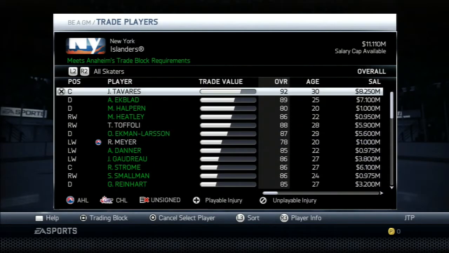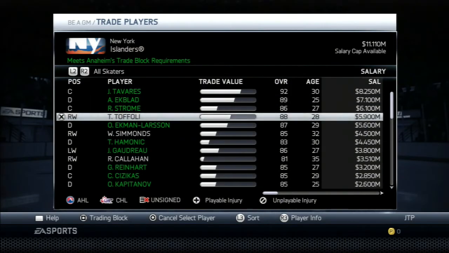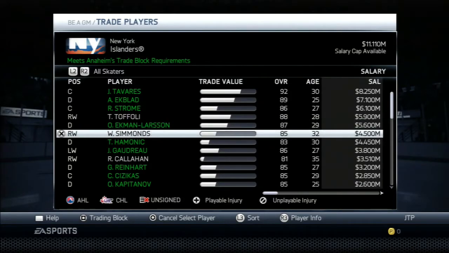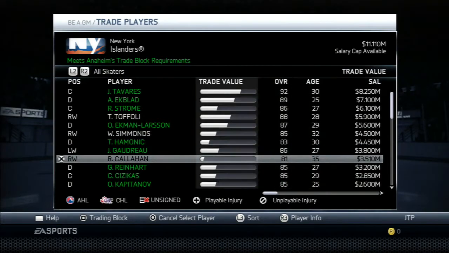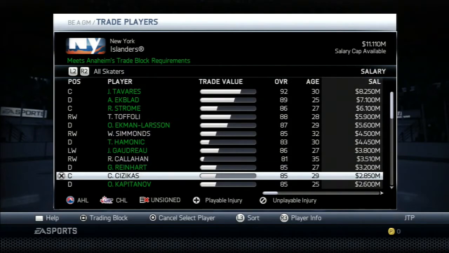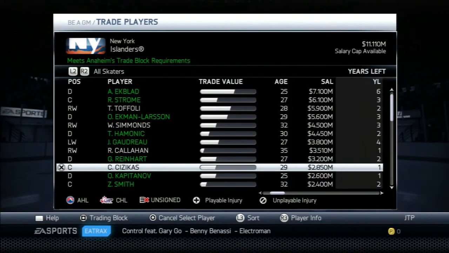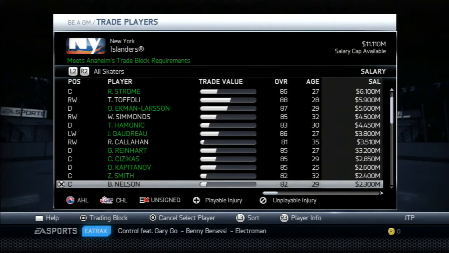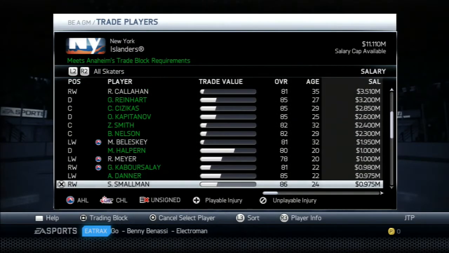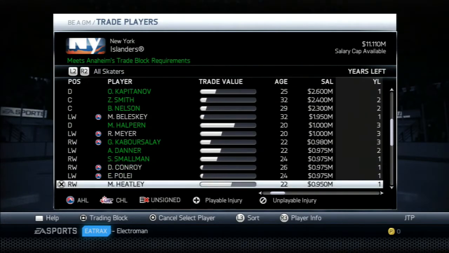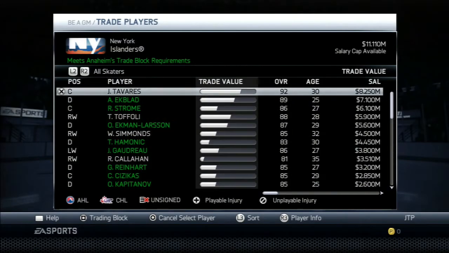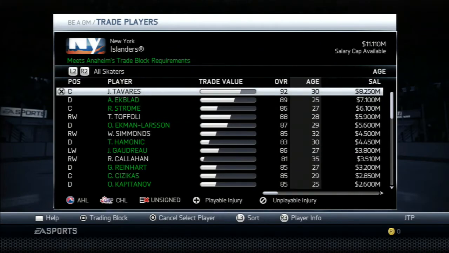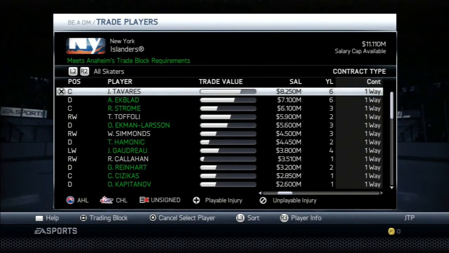We have some great contracts here in New York. Honestly, I mean, you look at some of our better players. Toffoli's making less than 6. Ekman-Larsson, that's a little bit, but Gaudreau's only making 3.8. Callahan's actually making a decent amount for a fourth liner. But cap isn't an issue. Cizikas at 85 overall is making 2.8, but his contract is up this year. Nelson, Bolesky, Halper, and Kaborsole. I mean, Danner and Smallman, and where is he? Heatley. All these roster players, they're not even on their real NHL contracts just yet. I mean, Tavares is 30, so he'll be like 34 at the end of the GM mode. He's gonna be on this team for the rest of the way.